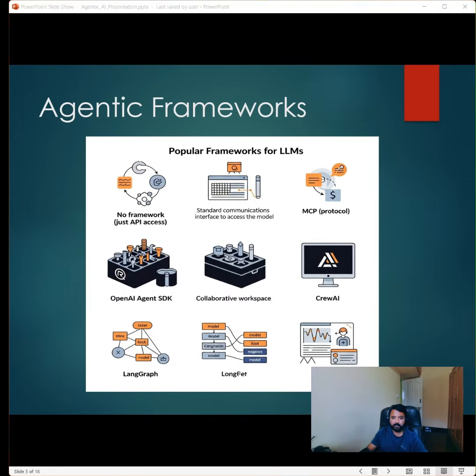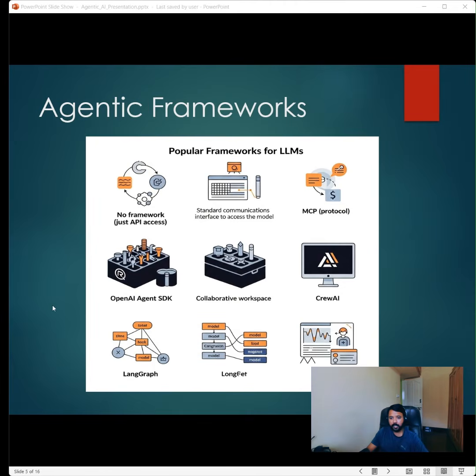So further, we have some agentic frameworks. We'll explore more about them. First framework is no framework. It sounds weird, but no framework means we can access the LLM just by having the API keys. Just like how we can integrate our code with, let's suppose, OpenAI ChatGPT through their API keys, and we can do it through their chat completion APIs. So no framework is also a very popular framework.